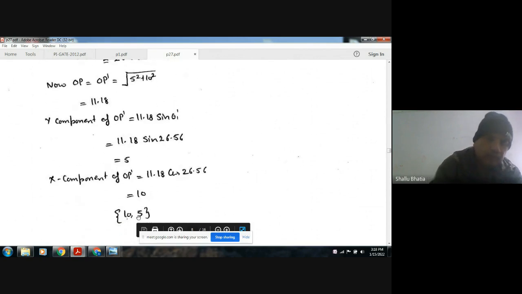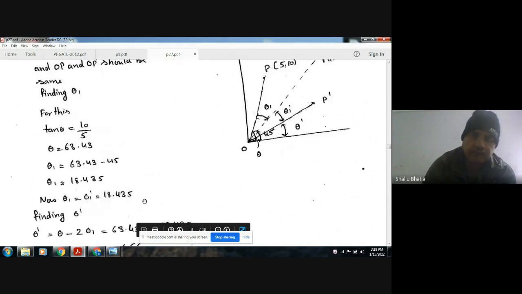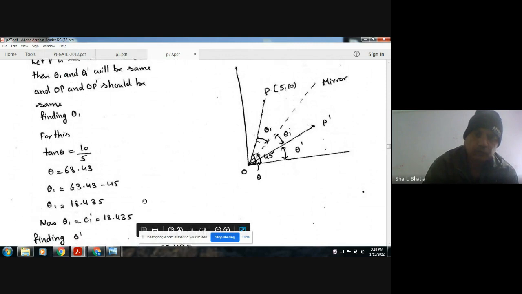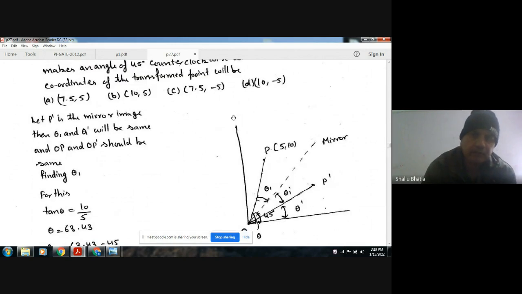So the answer is 10 and 5. This can also be solved by using matrices, but you can take that from a book of robotics. This is the easiest and the basic method to solve this question.